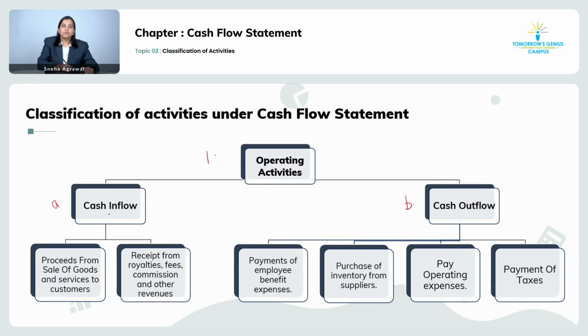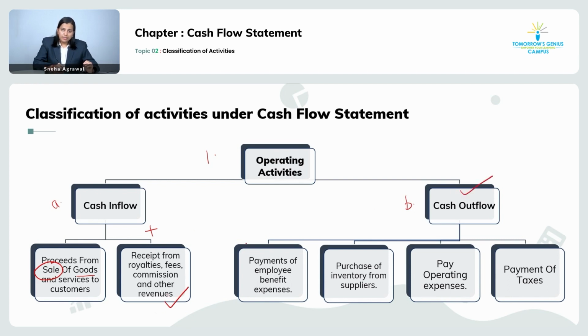business. Cash inflows were nothing but the sale of goods and providing of services. And in addition to that, other income, that is your receipts from royalties, fees, commission, and other revenue were treated as your cash inflows from your operating activity. What were the cash outflows?